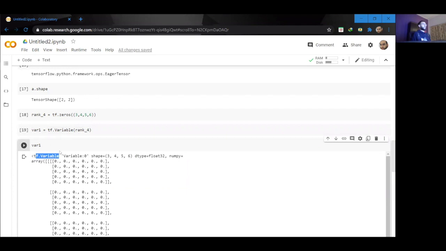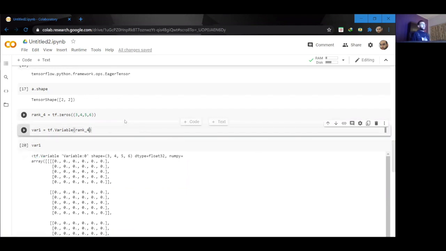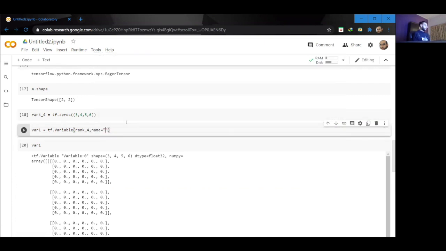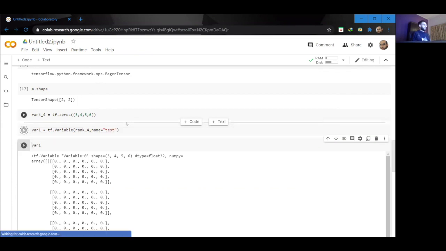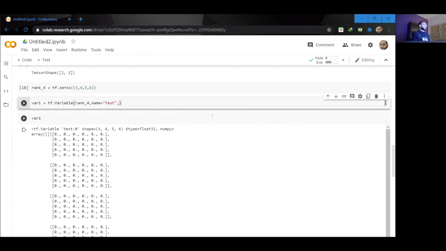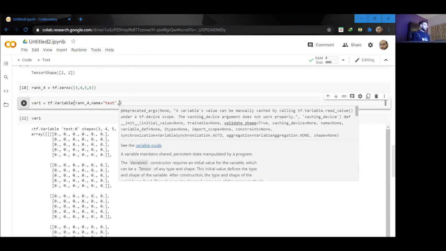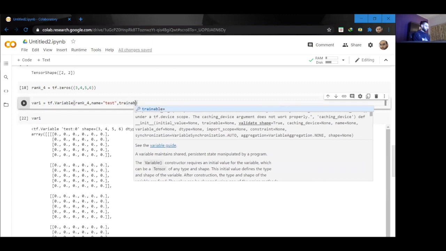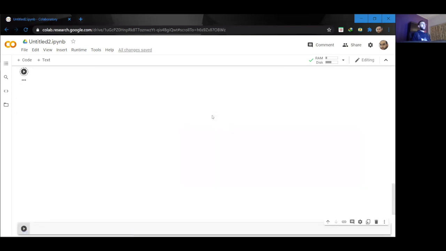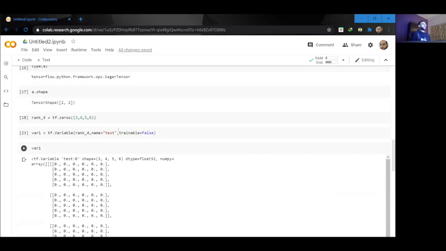Instead of rank, instead of eager tensor. So other than that, we can also name our variables. For example, if I say name is equal to test, and if I look at that variable again, the name was changed to test instead of variable. And you can also set the variable to trainable or not by simply specifying trainable is equal to false. By default, all the variables are trainable, but if you set it to false, then it won't be trained when you start the session and try to train your model.